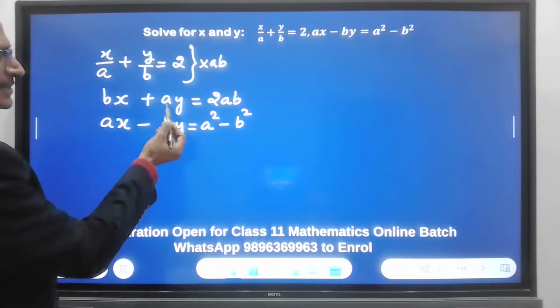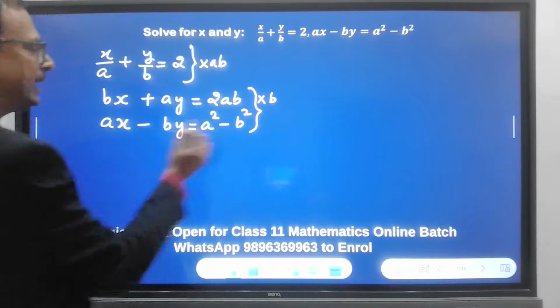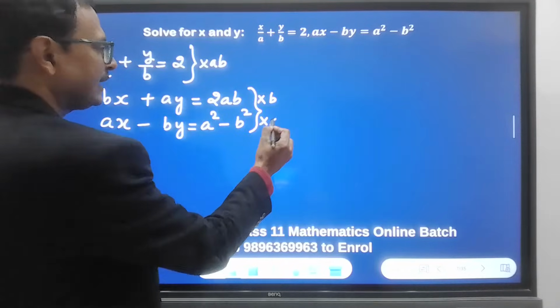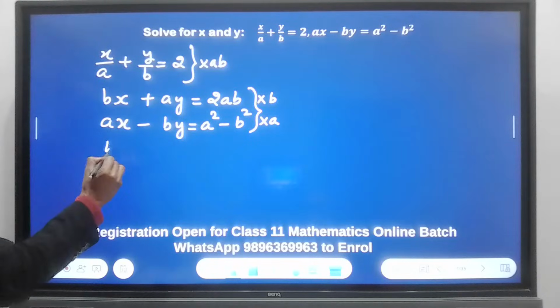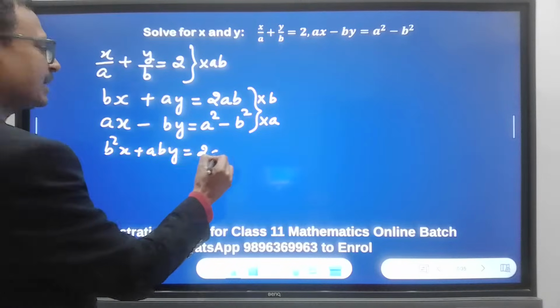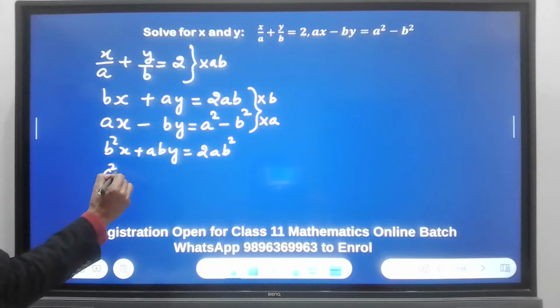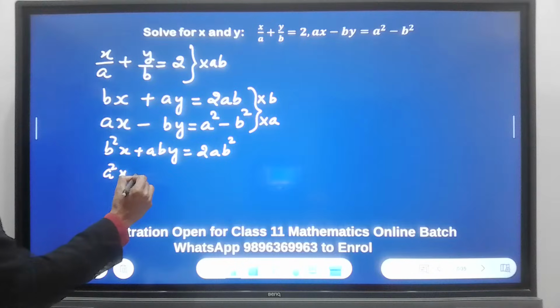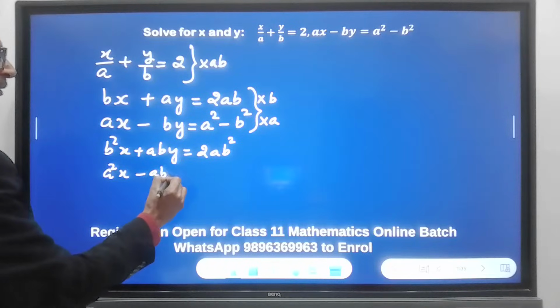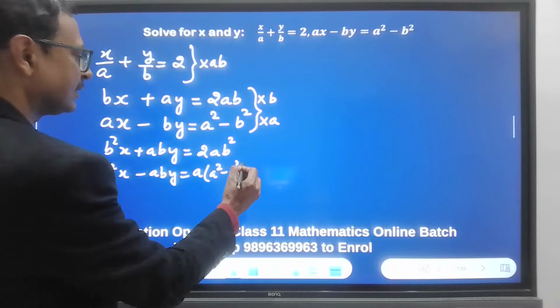So I will equate this. So I will multiply this by b and this by a. Can we do like that? So this will become b square x plus aby equal to 2ab square, and this will become a square x minus aby equal to a times a square minus b square, right?